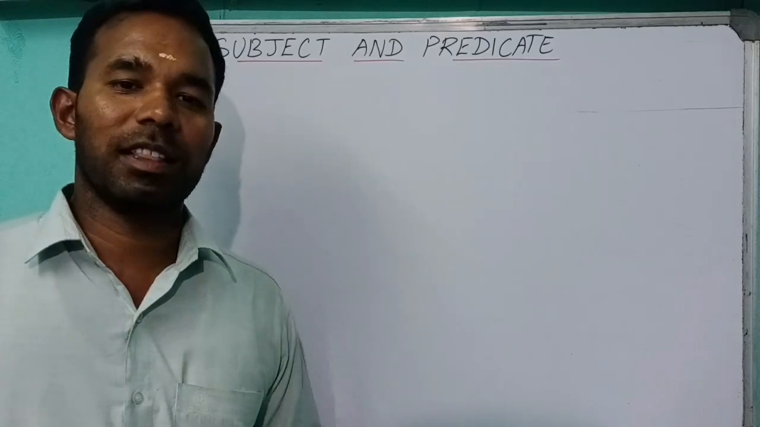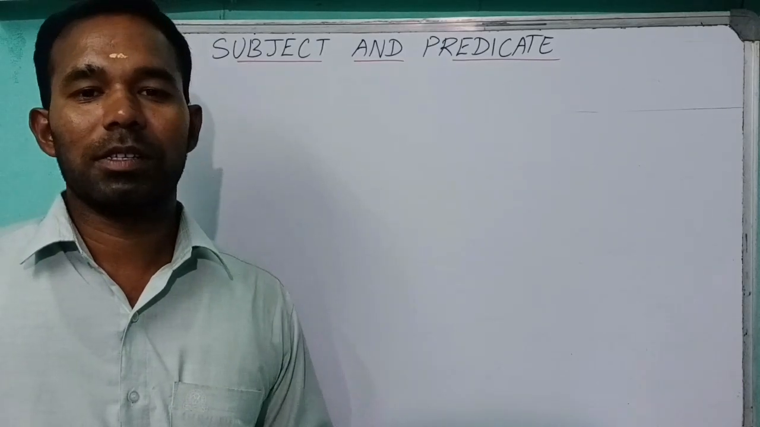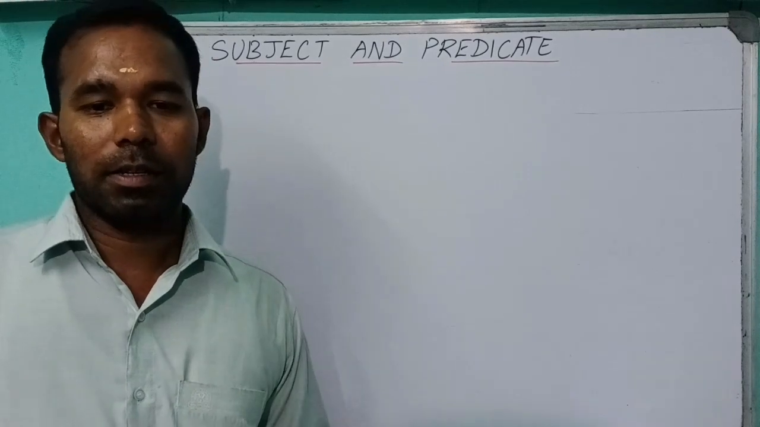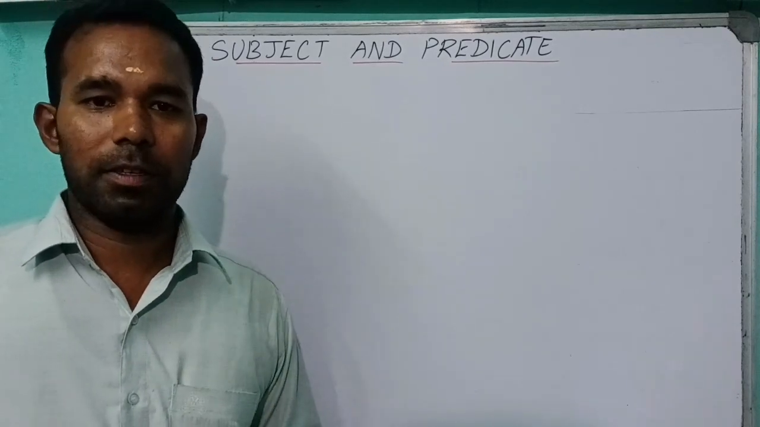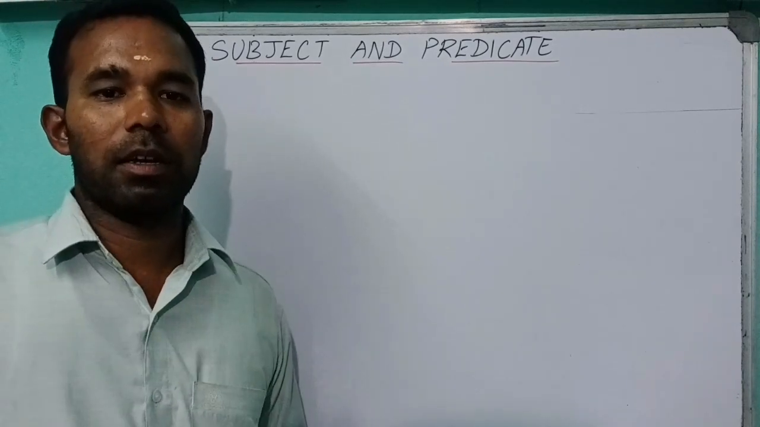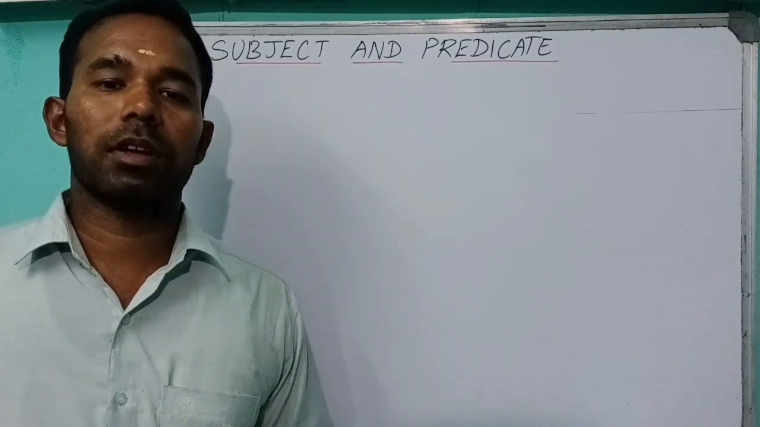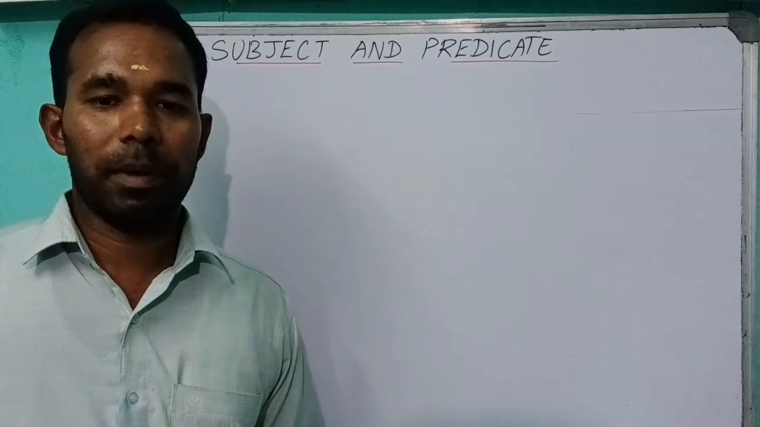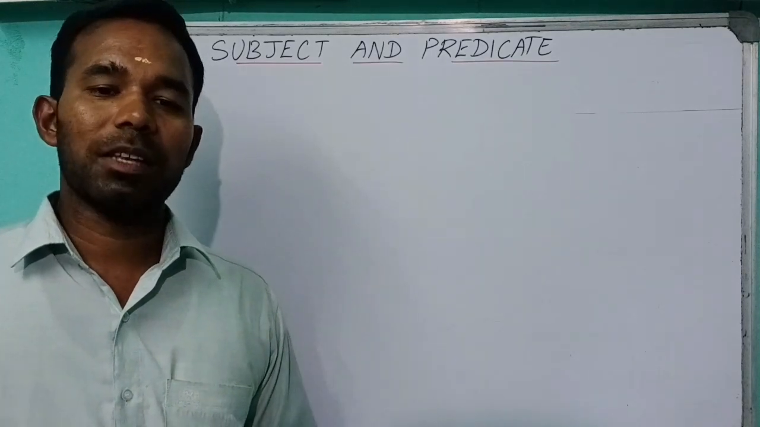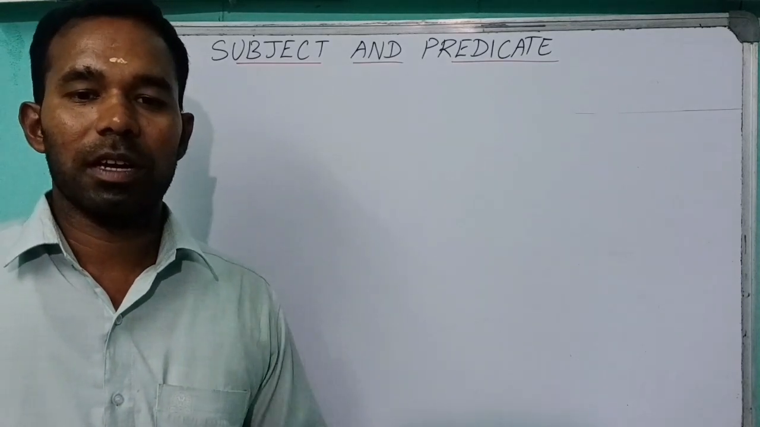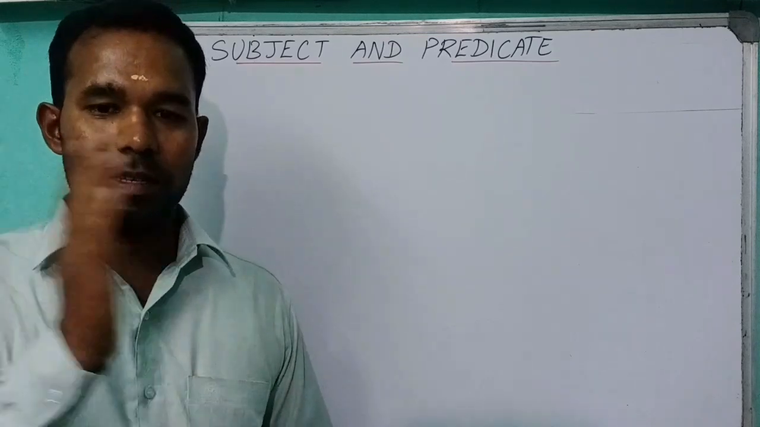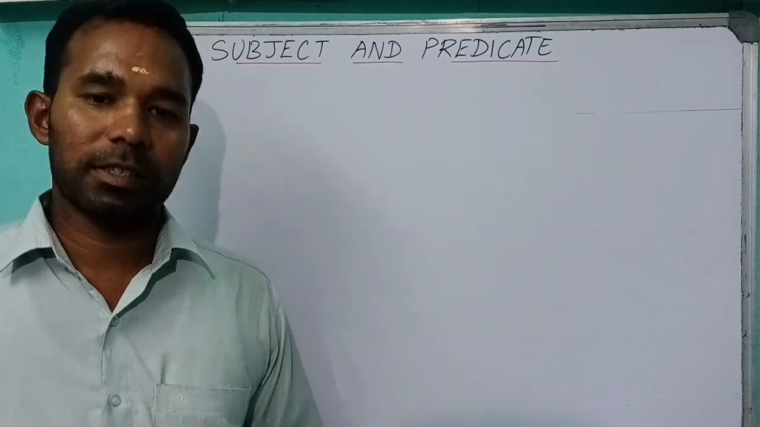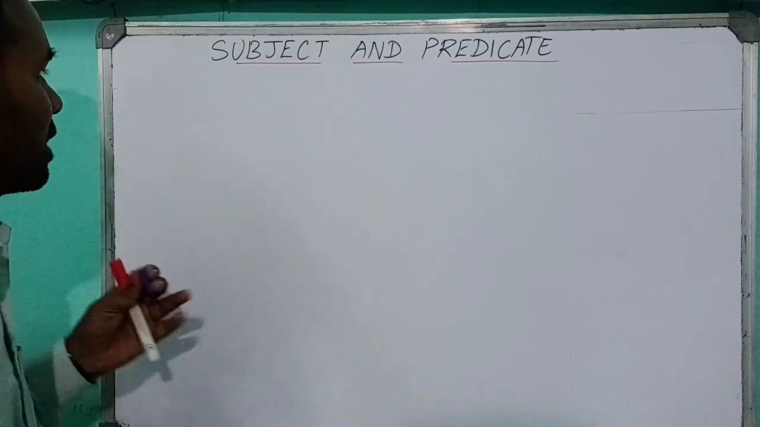Hello students, in this video we are going to learn about subject and predicate. A sentence can be divided into two parts, that is subject and predicate. In every sentence we mention a person or thing and we say something about that person, place or thing. The person, place or thing that we mention is the subject, and whatever we say about the person or thing is the predicate. Let us see an example.